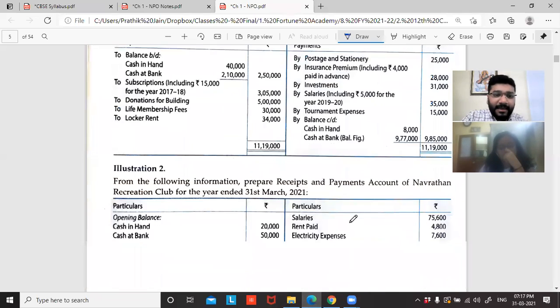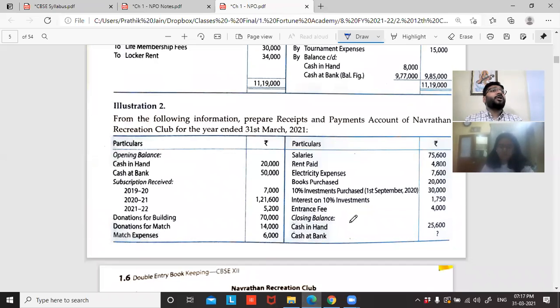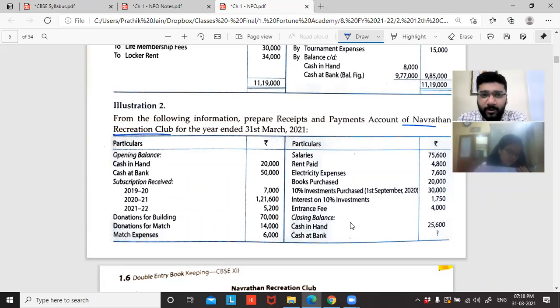Comfortable? Okay. Illustration 2, I'll do along with you. Illustration 3 I'll ask you to do in class as classwork. In class, then how can it be homework? That's what Shrikant is asking. My mistake, classwork. Correct, Shrikant? From the following information, prepare receipts and payment account of Navratna Recreation Club. Online students comfortable? Any doubts? No, sir. Comfortable all of you? Yes, sir. Okay, that's great.